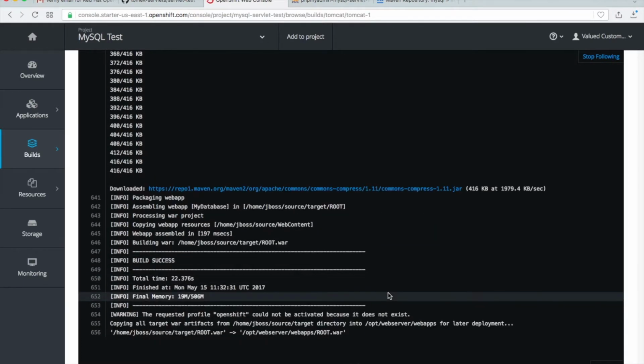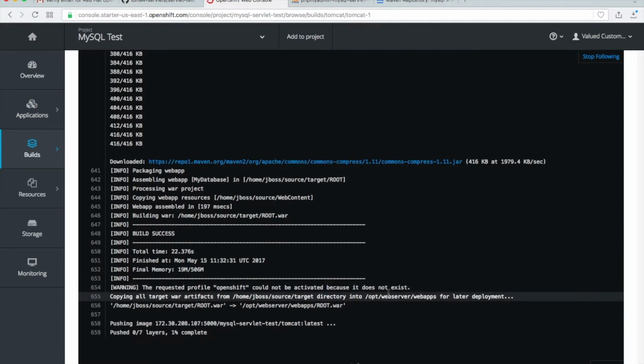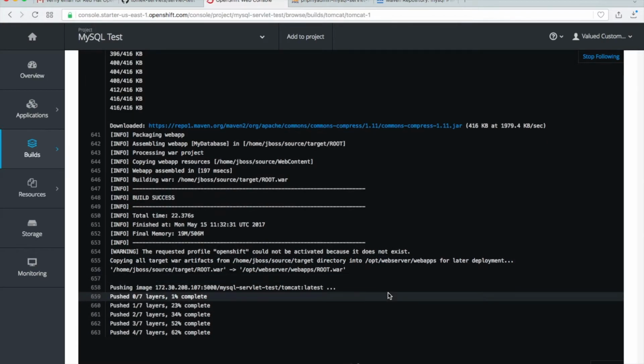You can see the root war file is created and deployed to opt web server war root war. So it should work.